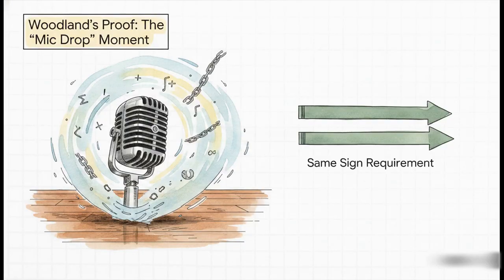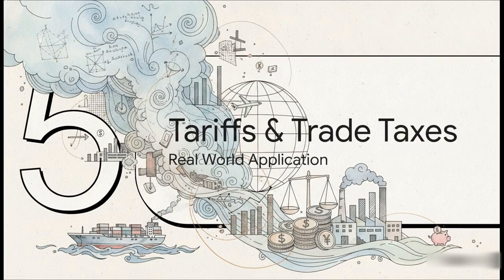But here is Woodland's ultimate mic drop. He mathematically proved that even if you force yourself to use Das and Lee's flawed mixed model, their strict requirement for a reversal was still overkill. If you actually run their math correctly, the relative capital intensities between the two countries simply needed to be the same sign, not polar opposites. So Das and Lee weren't just wrong about which model to use, they were actually too strict within their own flawed framework. Now for Section 5, Tariffs and Trade Taxes.